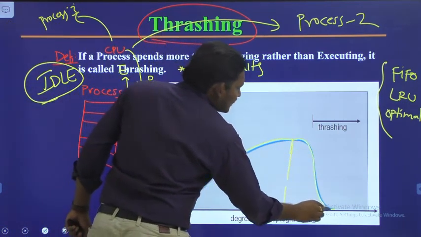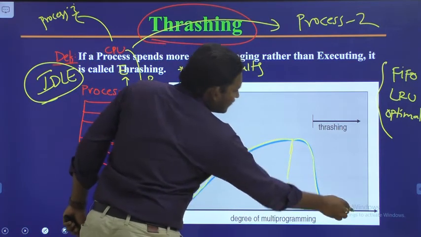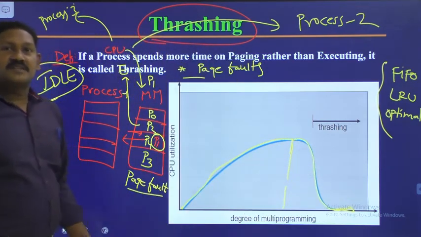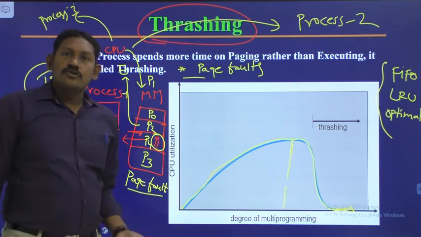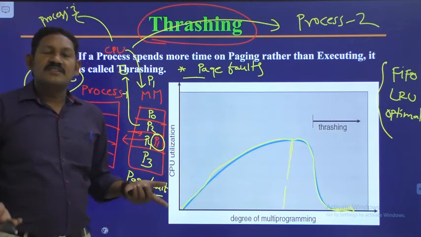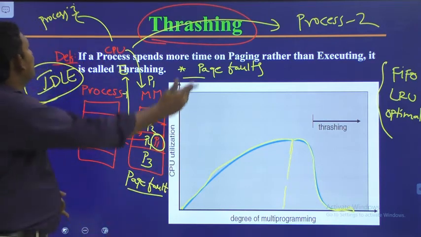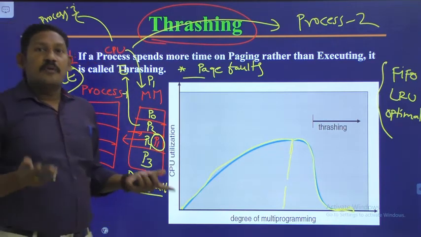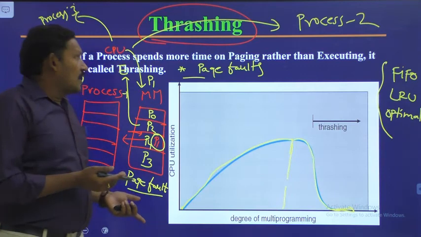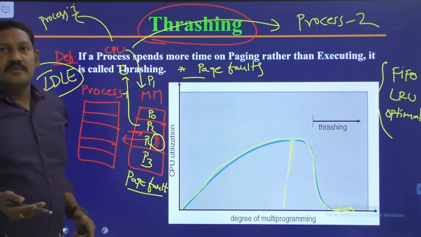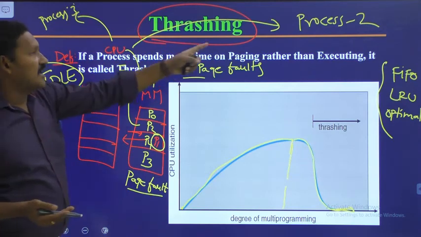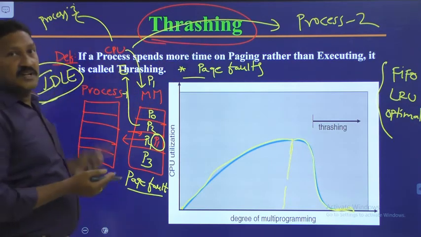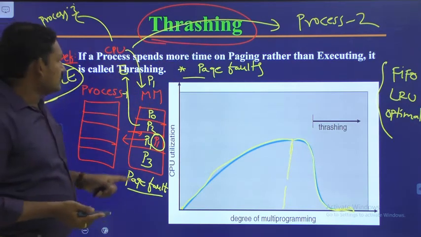At a particular instant, it is in an idle state. So now here the thrashing has taken place. It has done no job, no execution, nothing, because it went for different processes. All the processes are busy using page replacement techniques, because a page fault has occurred in process 1, process 2, process 3.